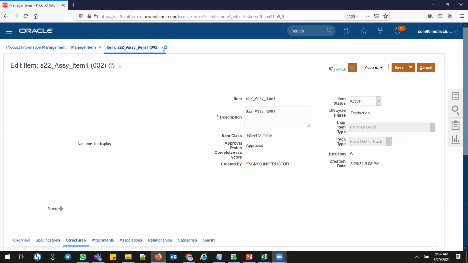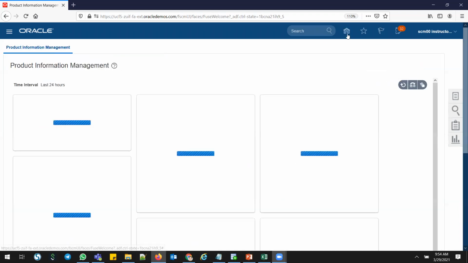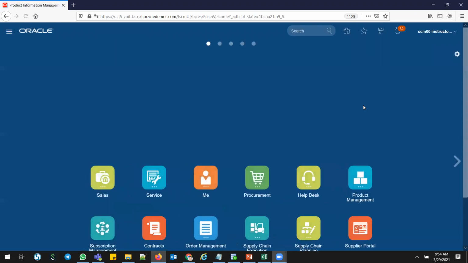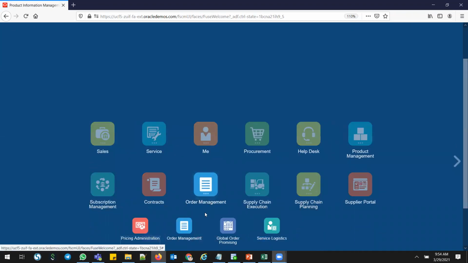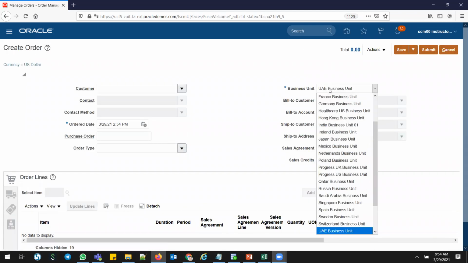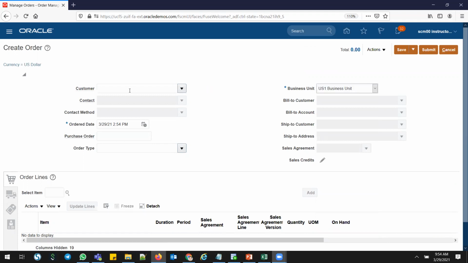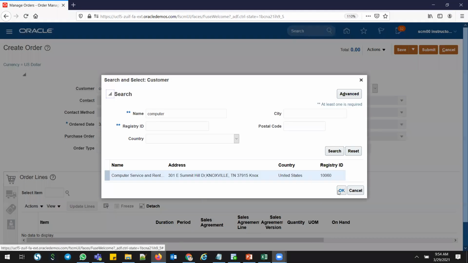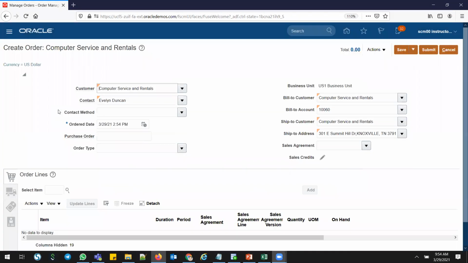Right, so let me create my sales order quickly. Go here, go to order management, create order. I'm using US1, the Vision business unit and Vision customer. All right, so I'll give my item. This is my assembly item,